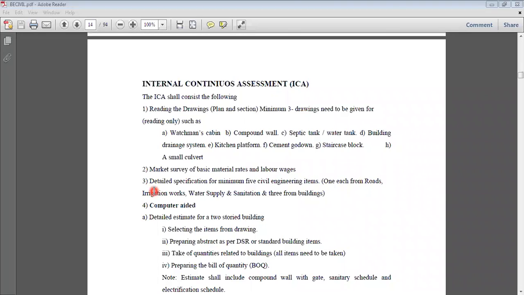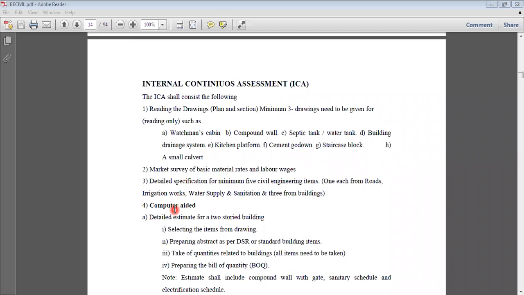For irrigation, you can select pipe networking, water supply and sanitation. Every specification is given in your SSR. I am going to repeat the SSR for everyone so that you will have some knowledge about how to use it, so don't worry about that. Again, I will show you that link also for making your registration on the PWD site.